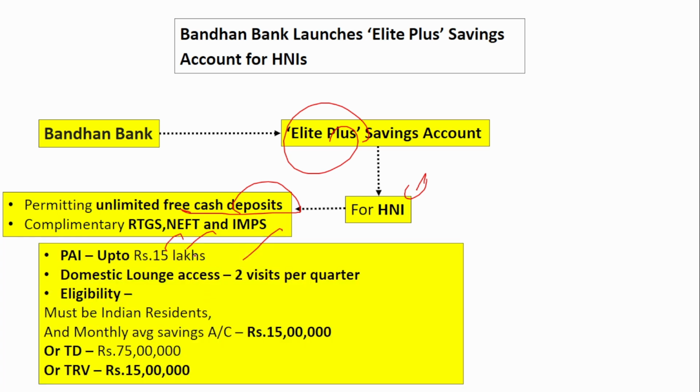So what are the features? What are the other things that are offered under this Elite Plus Savings? A personal accident insurance of 15 lakhs, then domestic lounge access, 2 visits per quarter, and also who is eligible. So who can avail this Elite Plus Savings account? He must be an Indian resident, and a monthly average savings, it should be minimum 15 lakhs or term deposit should hold of 75 lakhs. Remember, minimum monthly savings account should be 15 lakhs, and the term deposit, nothing but FD or RD and all, it's called as term deposit. So that should be of 75 lakhs. They can open this Elite Plus Savings account.